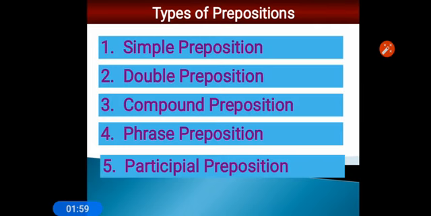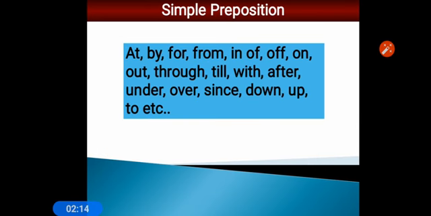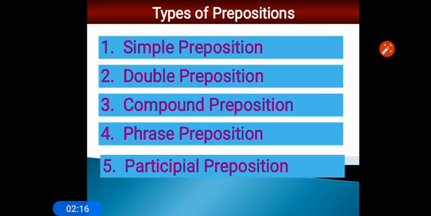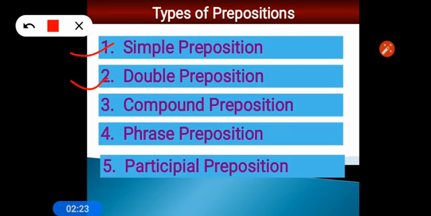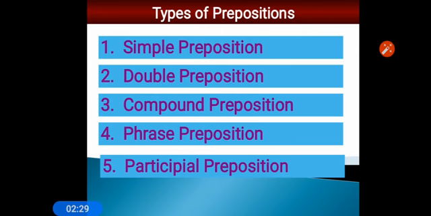Now come to the next point. There are 5 types of preposition. Preposition has been divided in different ways, and I have made this one in this way. You see, simple preposition, double preposition, compound preposition, phrase, and participial preposition. So these 5, let's go ahead one by one.